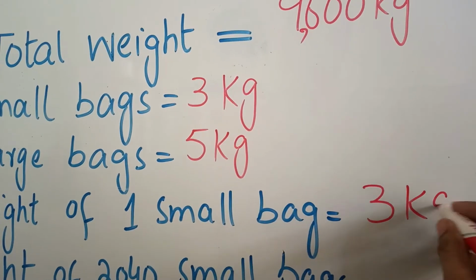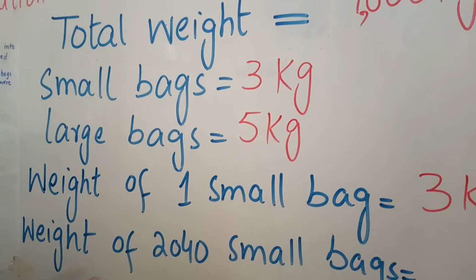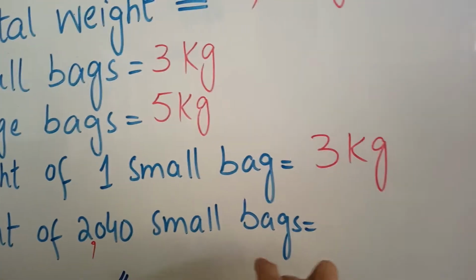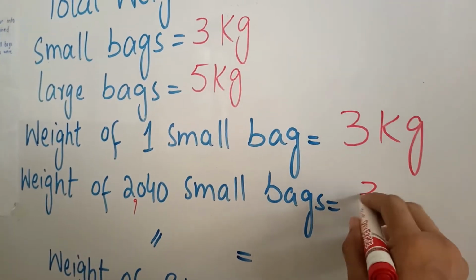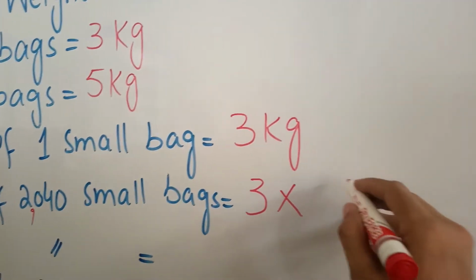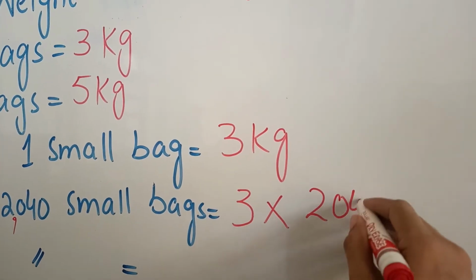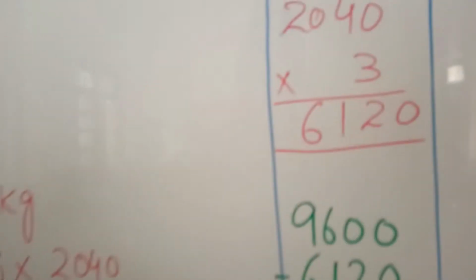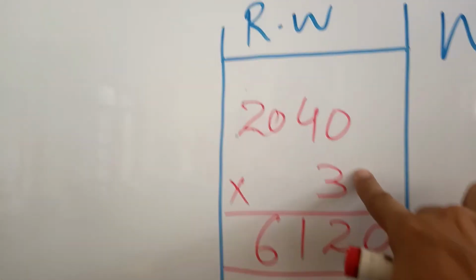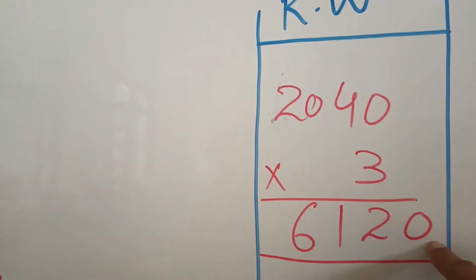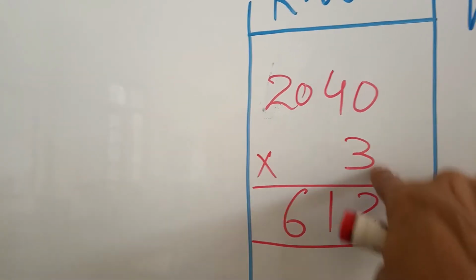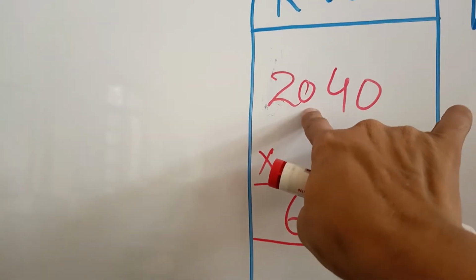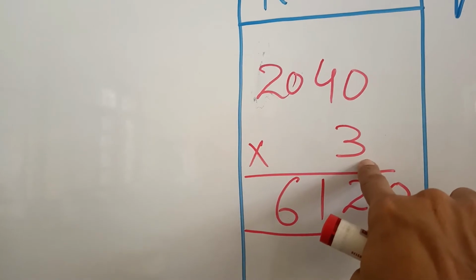Okay, now I will tell you, if the weight of one small bag is 3 kg, then the weight of 2040 small bags will be how much? For this we will multiply 3 by 2040. For multiplication, see, in row form 3 by 0, and whenever we multiply 3 by 4, the next digit is 0. That's why we will not carry 1. Just simply we will write the complete answer.